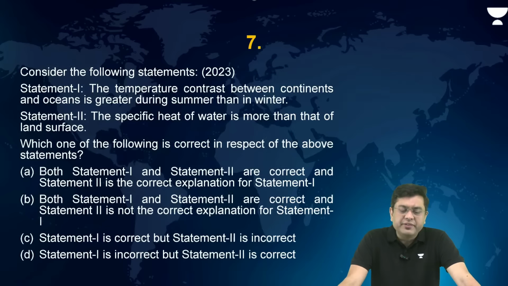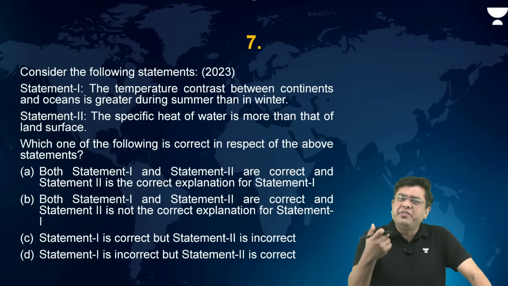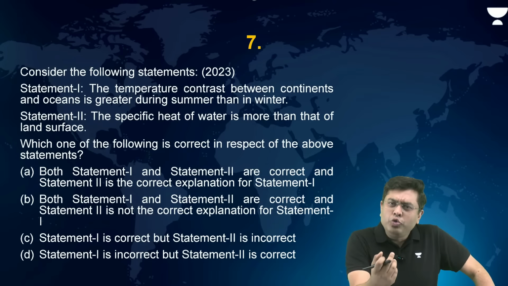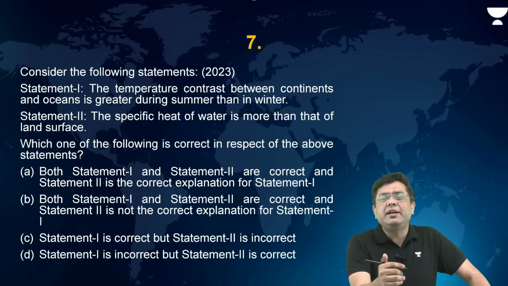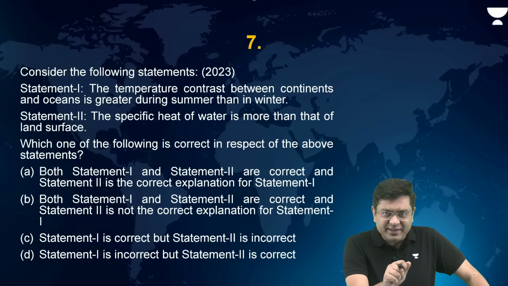Now, after this, the next question. The temperature contrast between continents and oceans is greater during summer than in winter. The specific heat of water is more than that of the land surface. What is specific heat? The amount of heat required by any state of matter to observe an increase of temperature by 1 degree Celsius.